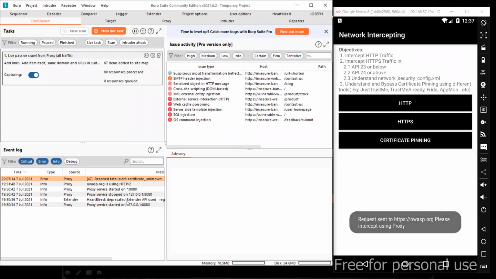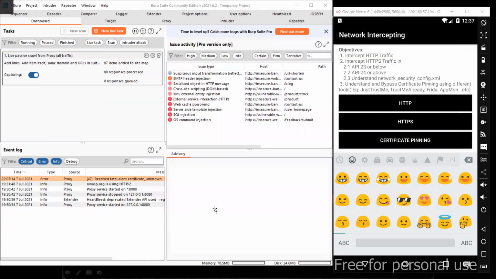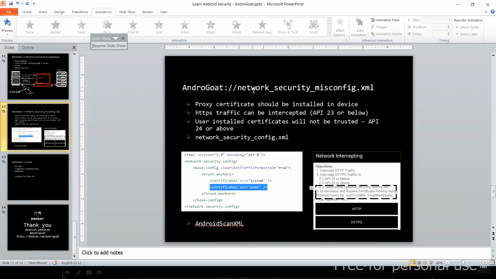The reason is something I was supposed to cover in the next slide, but due to the device problem, I have to skip this. If that is working at the end, I will be showing you. But I think unknowingly we have already covered it with the help of the Just Trust Me. Okay. So there is something called the network security config file.